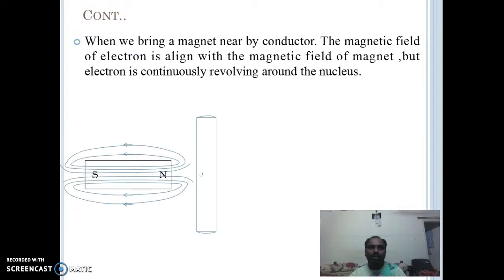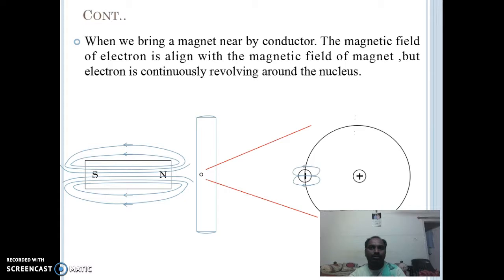Now you bring a magnet near the normal conductor. What happens is, the magnetic lines of force of the atom's electrons will align with the magnetic lines of force of the magnet you are bringing near it.